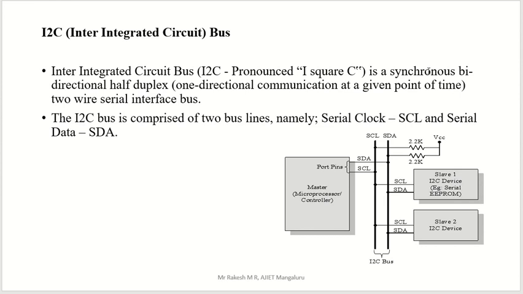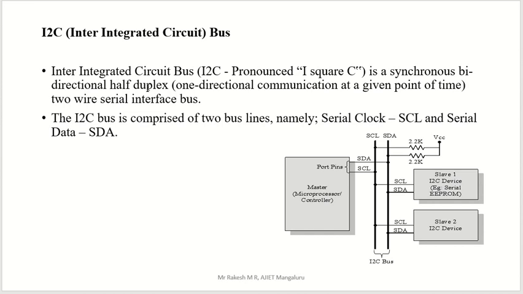It is synchronous: both devices are connected synchronously. One device sends and the other device should respond, that is synchronous.